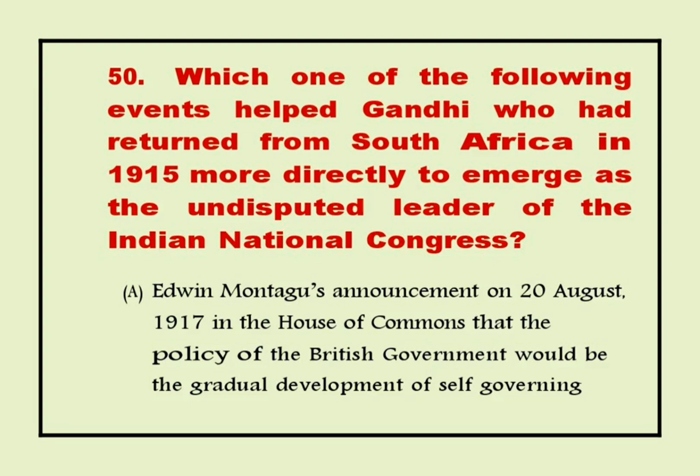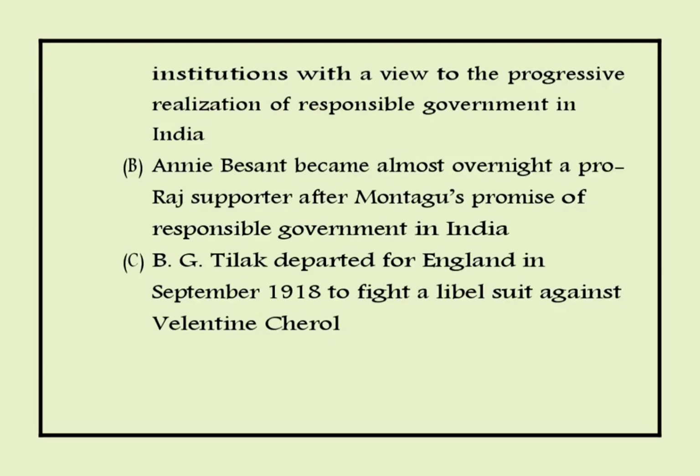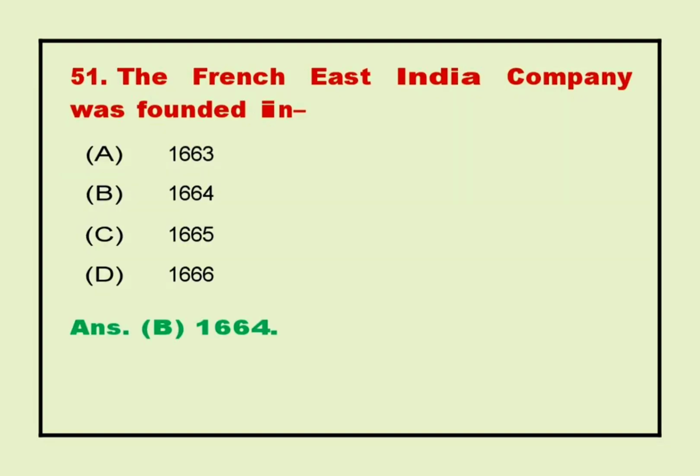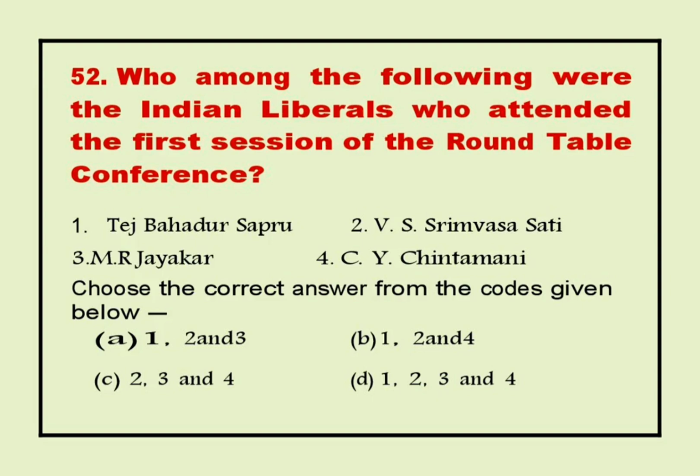50. Which one of the following events helped Gandhi, who had returned from South Africa in 1915, more directly to emerge as the undisputed leader of the Indian National Congress? Answer D. 18th March 1919 to suppress the revolutionary movements against it. 51. The French East India Company was founded in? Answer B. 1664.